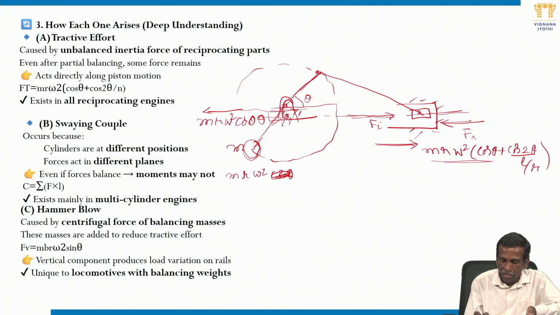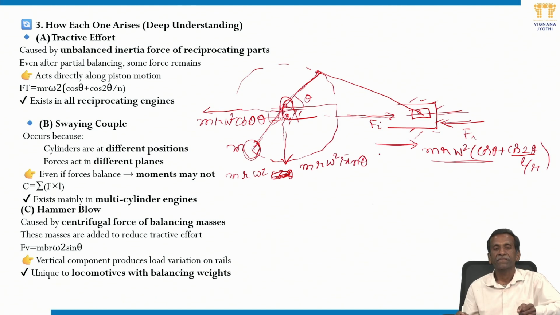But it also has a component perpendicular to the line of stroke. That we can write as m r omega square sin theta. This is again an unbalanced force. If theta becomes either 90 or 270, this becomes maximum. So this leads to hammer blow of the engine. The engine will try to oscillate perpendicular to the line of stroke. That is called hammer blow, if it becomes maximum.